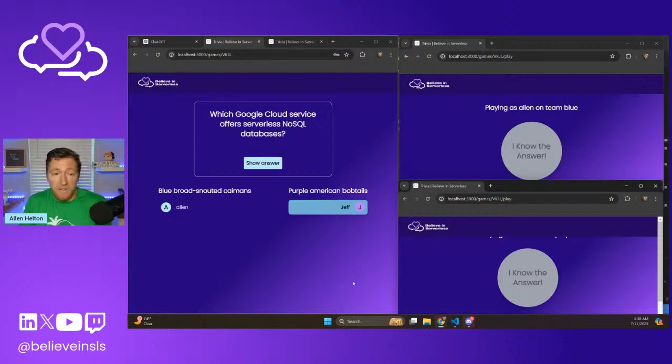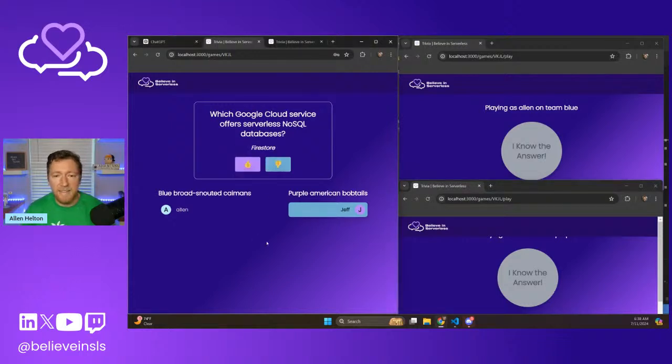Whether it's right or wrong doesn't really matter at this point. But the host will say show answer, and it'll actually display what the answer is. And then we'll say yes, it was right, or no, it was not right. And that's actually part of what we're going to be building this morning, saying that yes or no and updating the score, and then adding a little bit of stats for analytics behind the scenes for is this a good question or is this not a good question. That's actually going to be the meat of what we're doing today.